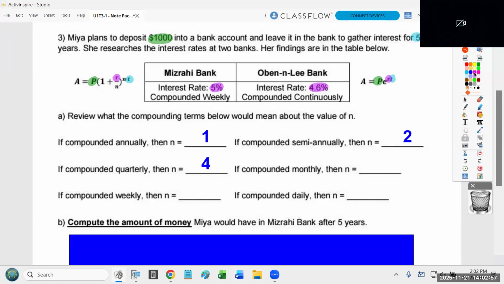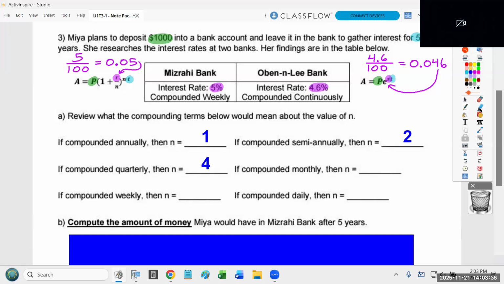The side comment I want to make is, remember, you have to convert the percentages. Percent literally means per 100. So you have to take the number 5 and divide it by 100. So you're converting it to a per 100 number. Or a 100th number. Same thing over here. 4.6 divided by 100 is 0.046. So that is the value you're using for R here, for the Oben and Lee Bank. This is the number you're using for the Mizrahi Bank.